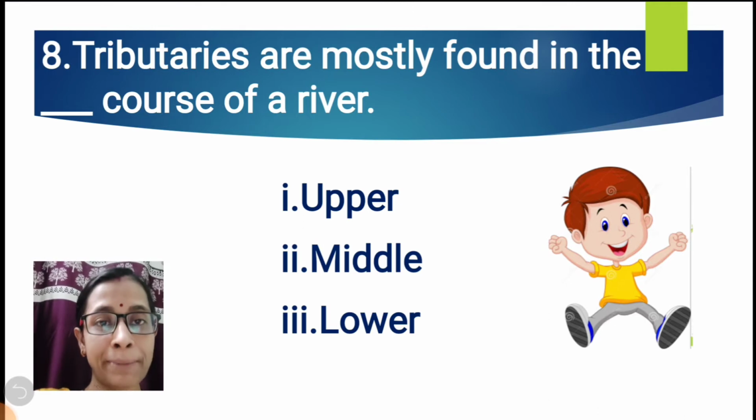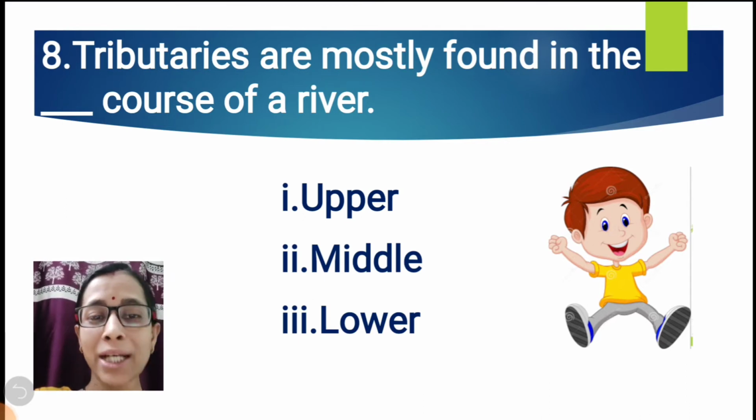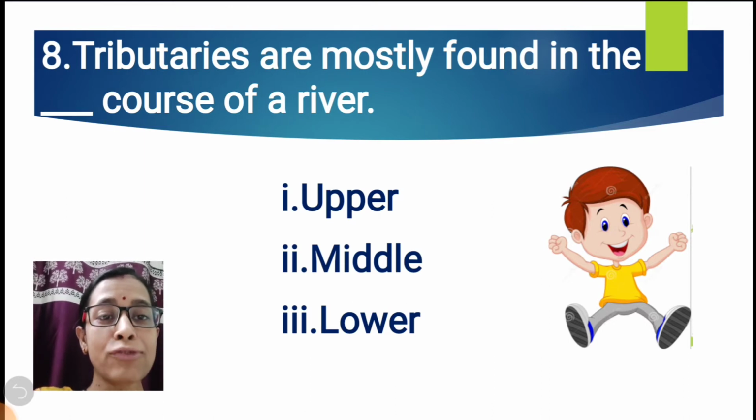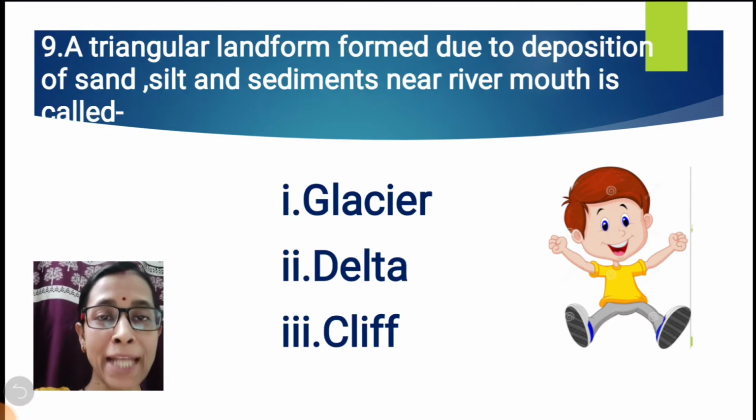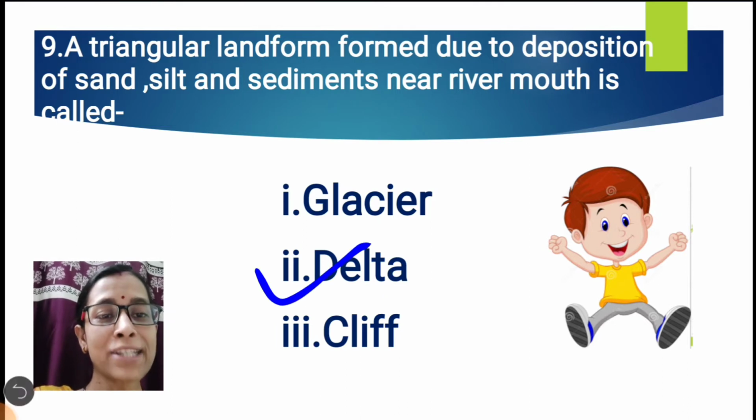Question number 8. Tributaries are mostly found in the dash course of a river. Upper course, middle course, or lower course? The correct option is the upper course. Question number 9. A triangular landform formed due to deposition of sand, silt and sediments near the river mouth is called glacier, delta, or cliff? The correct option is delta.